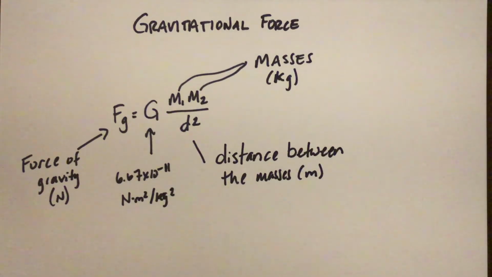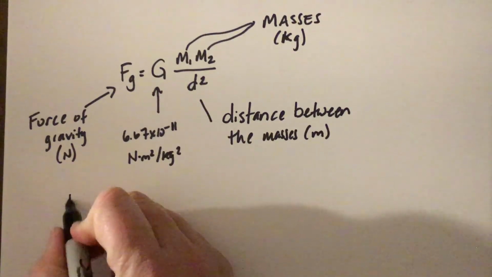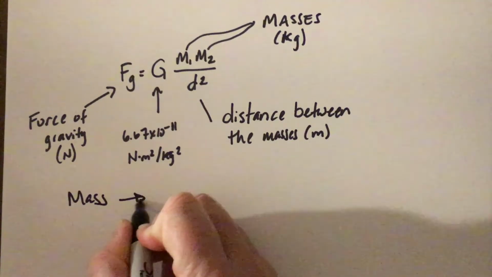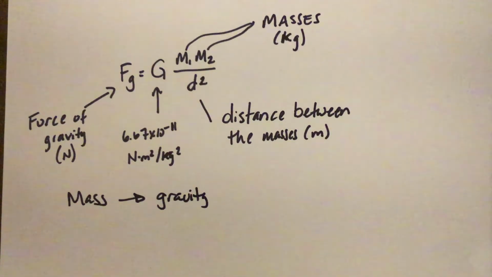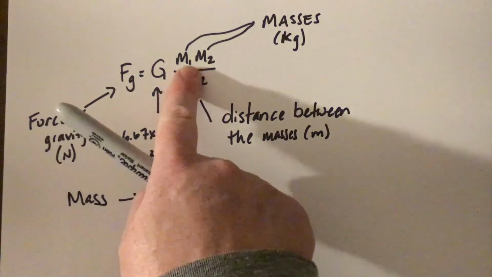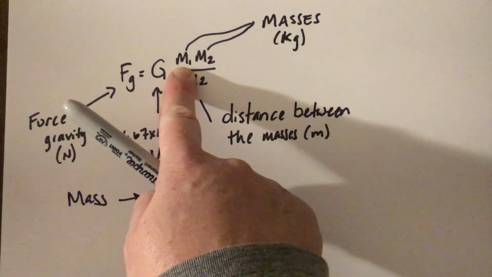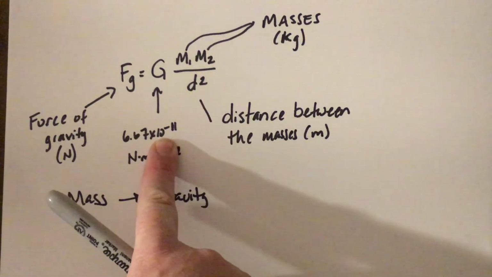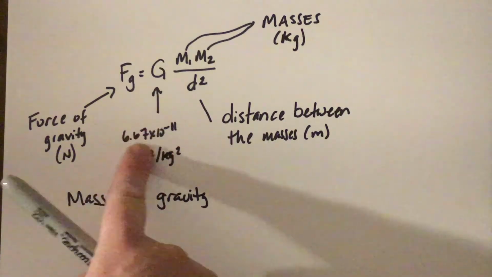Things to keep in mind with this, there's a few different pieces. First of all, if it has mass, it has gravity. Anything with mass has gravity. Now, you or I, we all have mass, but we're not going to have much gravity between us because this number's teeny, teeny, tiny. If you just add a certain kilograms, let's say 60 kilograms, cool. 60 times 60 times 10 to the negative 11th, super tiny. So you're not going to have any measurable gravity